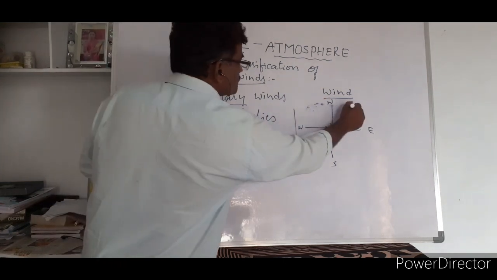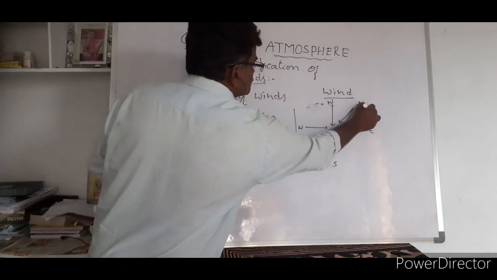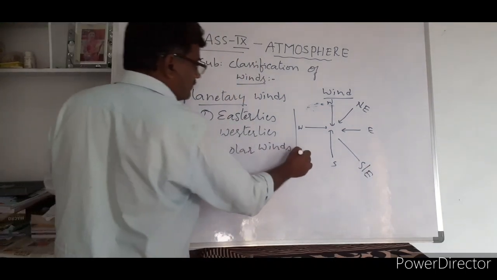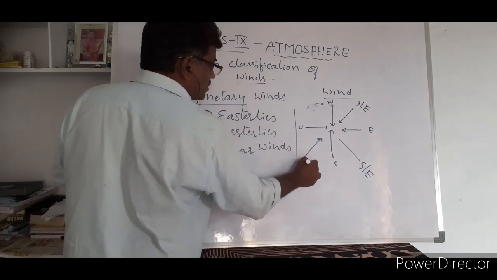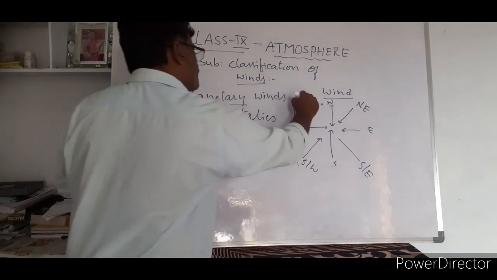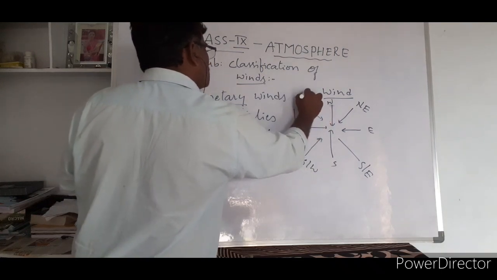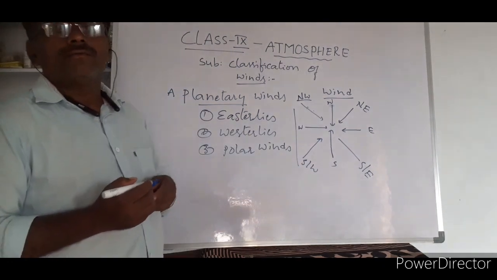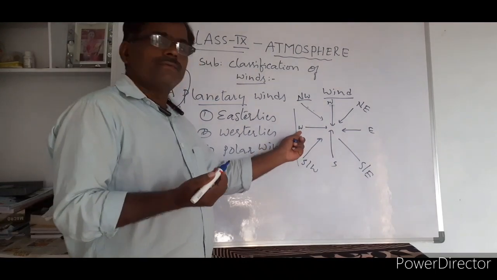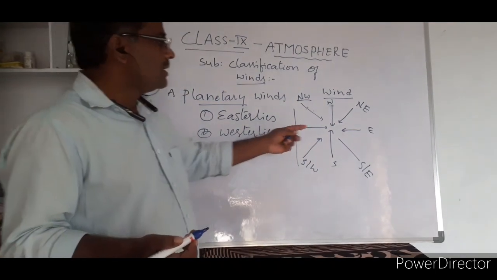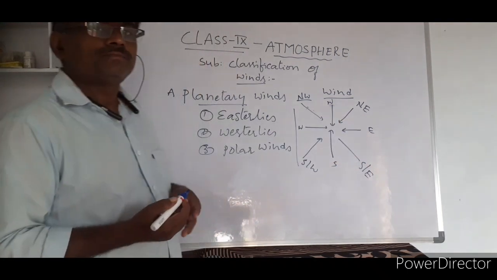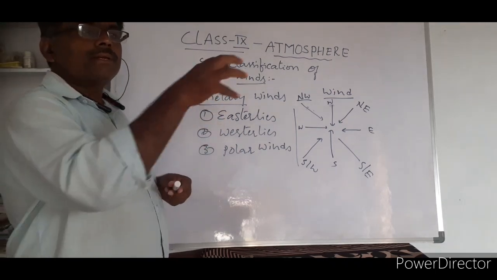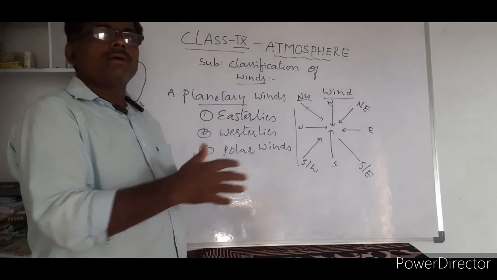For example, wind that blows from this side we call northeastern winds. If they blow from this side, these are called southeastern winds. The wind that blows from this side, we call southwestern winds. The wind that blows from this side, we call northwestern winds. Wind is named after the direction. Western winds are also called westerlies, eastern winds, easterlies. These are the names of the winds that blow from a particular direction.